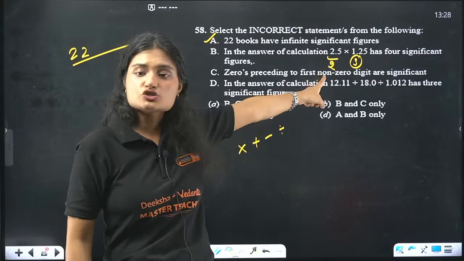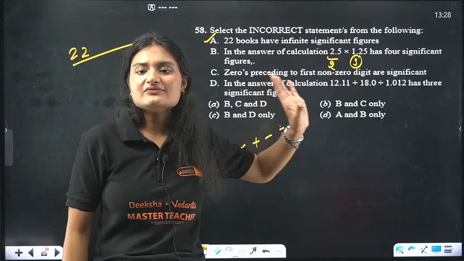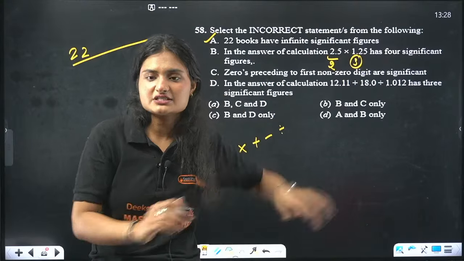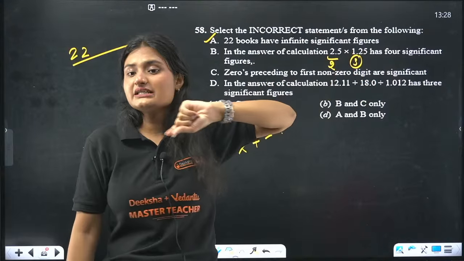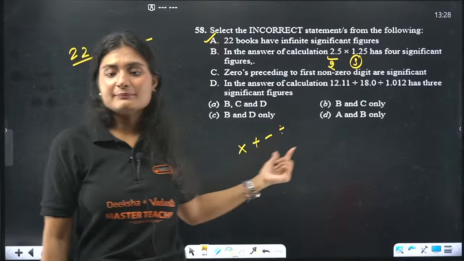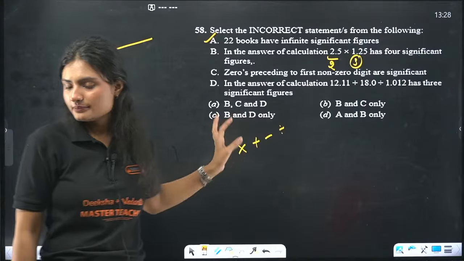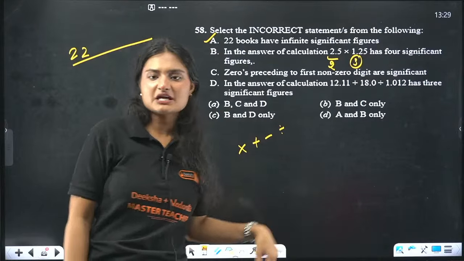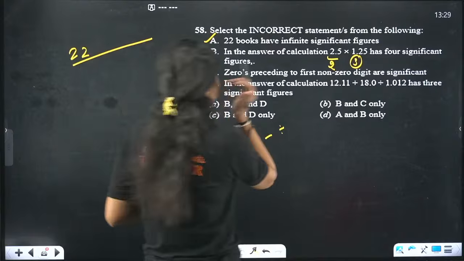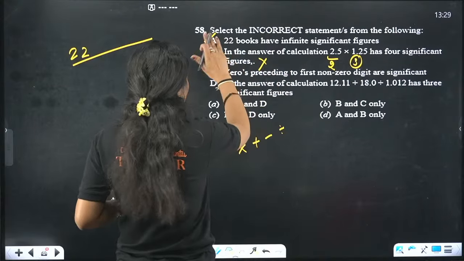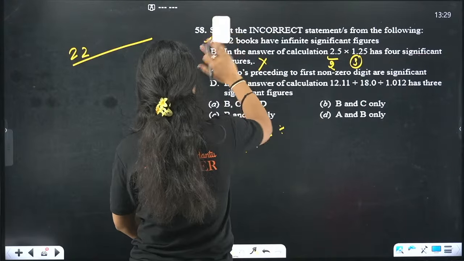Here one has 2, one has 3, so the answer will have 2 significant figures, not 4. This applies to multiplication, division, addition, subtraction. So this is incorrect. This will be our correct answer actually.